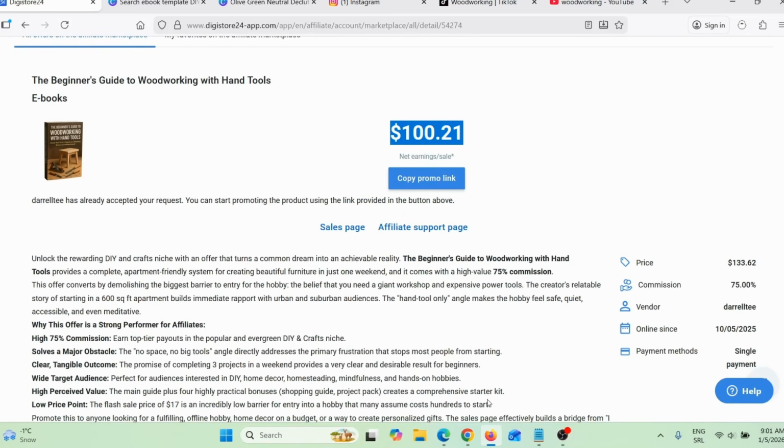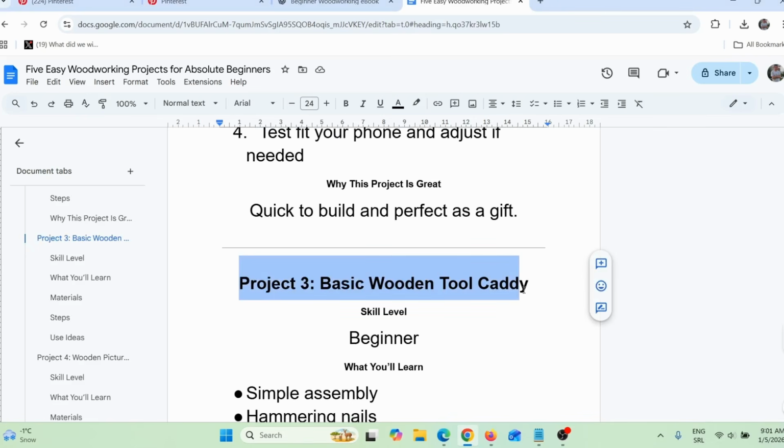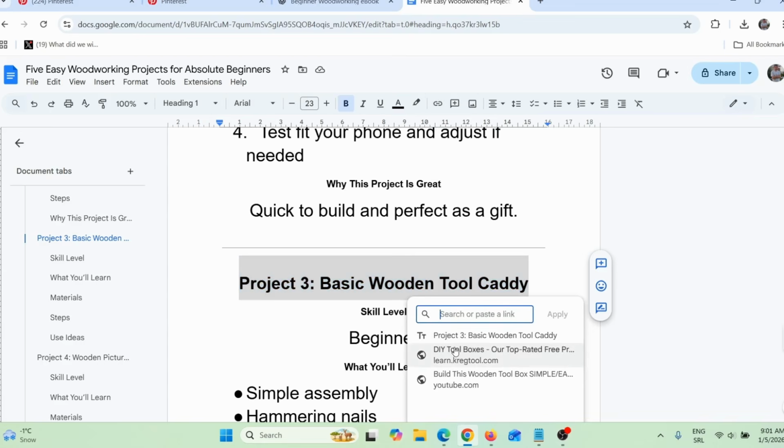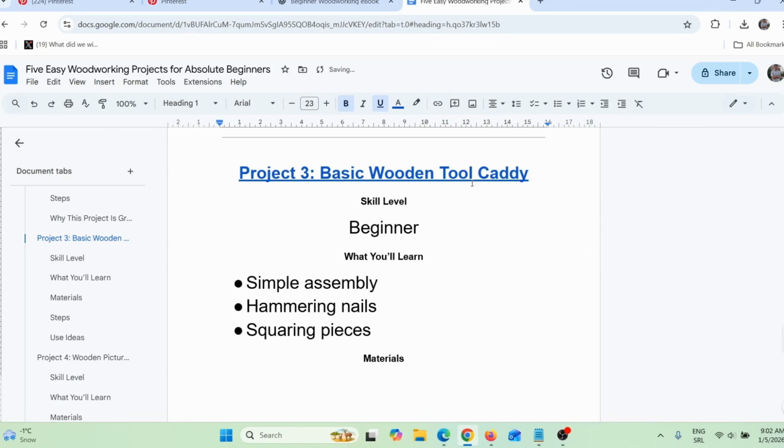Same thing goes for Google Documents. You can, for example, highlight this, okay? And then you can click here on this little chain, click here, and then simply paste your Digistore24 affiliate link. Click here on apply, and that's it. You added your affiliate link. When someone clicks on this link, and if they buy this product, you will earn an affiliate commission.